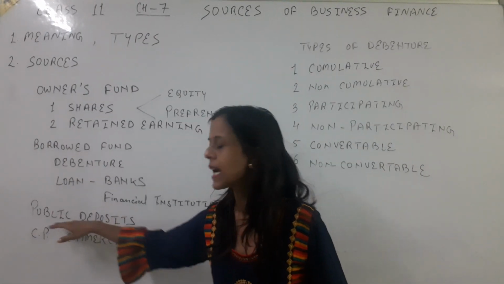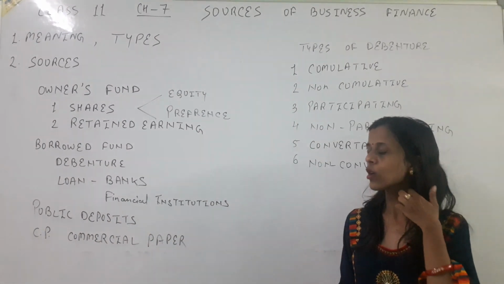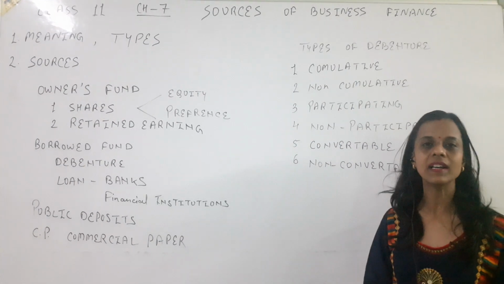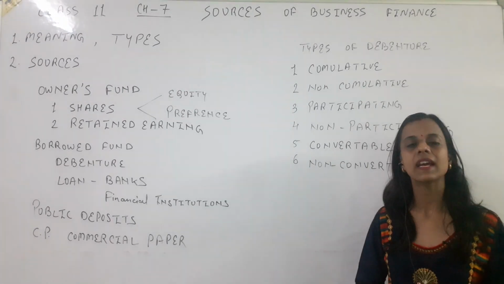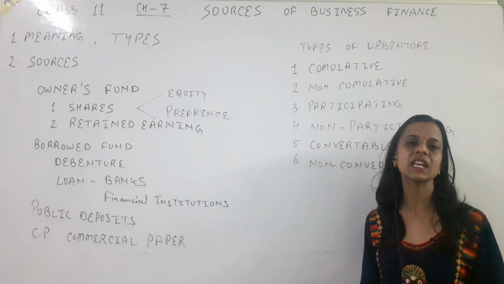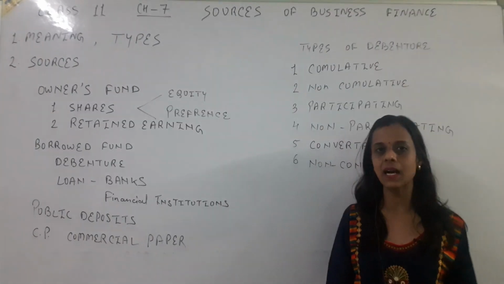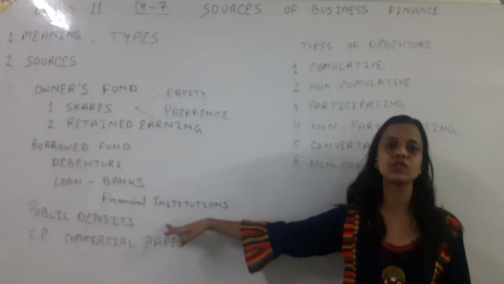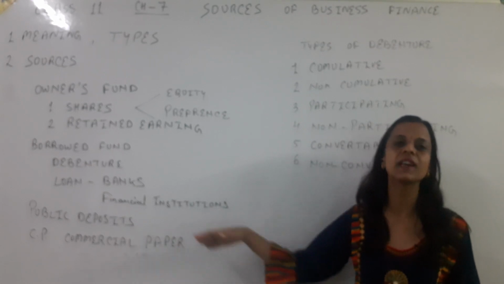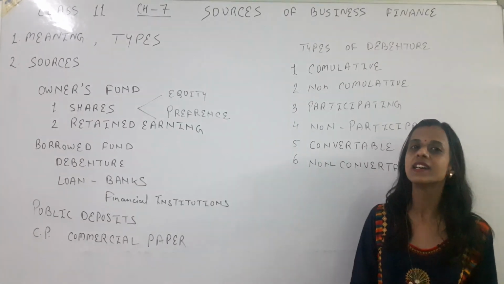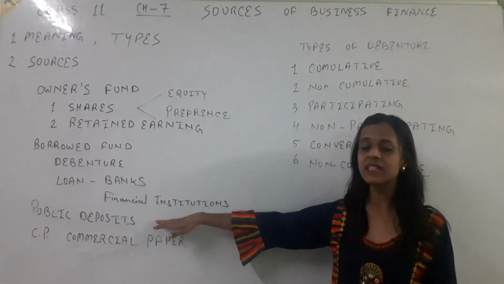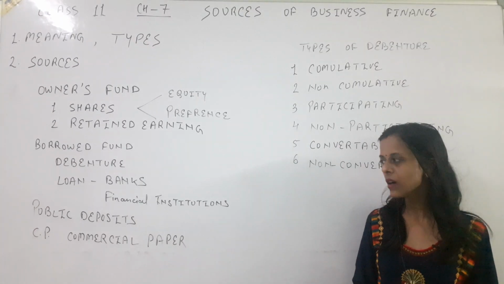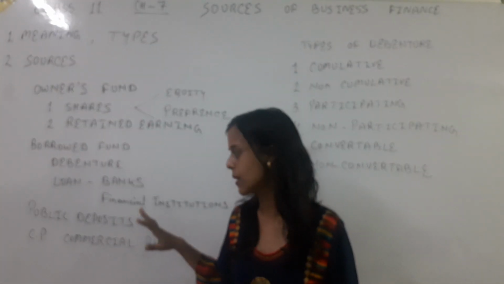Next comes public deposit. Now what is public deposit? Sometimes when a company needs funds, it issues public deposits. It means the public deposits their extra money, their savings, in the company, and the company pays them interest. So this is also a very good source for a company to arrange finance, and it is very secure also. The public invests here because we pay them good interest compared to banks. So it's really a good source for the company.